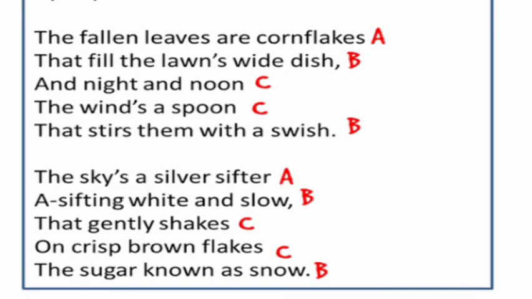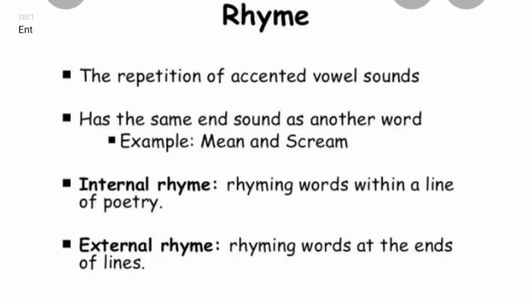Similarly in the next stanza, swifter, A, slow and snow, it is a B. Shakes and flakes, a C. So like that the rhyming scheme will be developed.